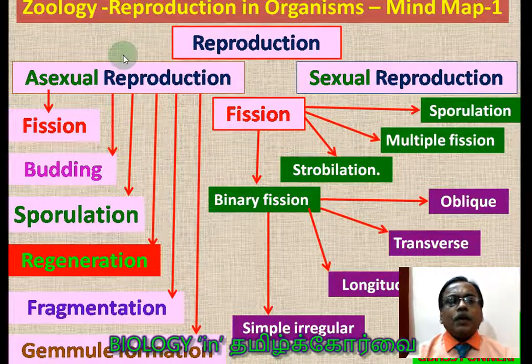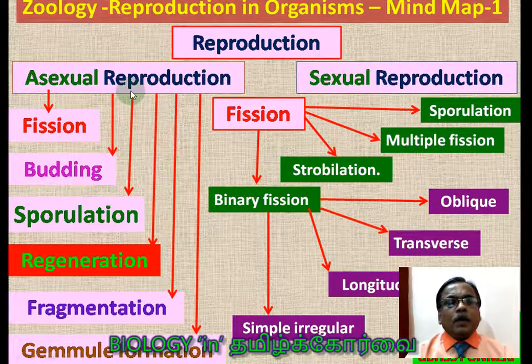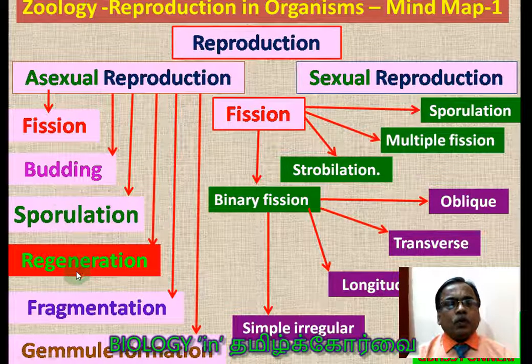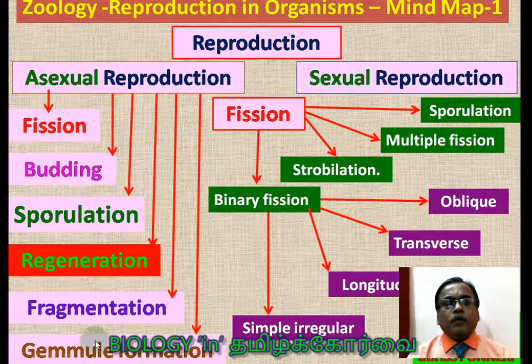And this is the complete outline of various methods of reproduction that we are going to study. Here you can see the reproduction, the two broad categories of reproduction. One is asexual reproduction and another one is sexual reproduction. Under asexual reproduction, there are 6 methods mentioned in our books. One is fission, second one is budding, third one is sporulation, fourth one is regeneration, fifth one is fragmentation, and sixth one is gemule formation.